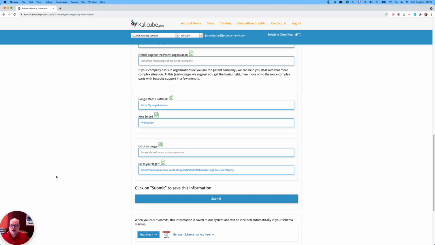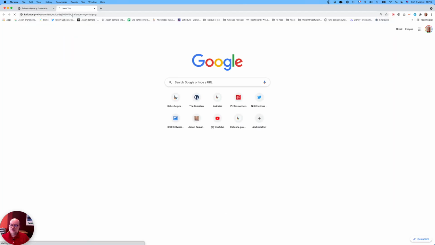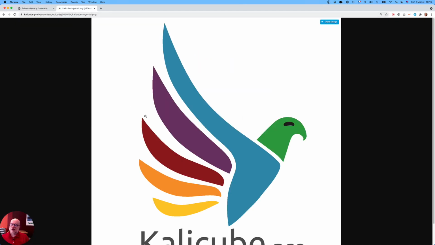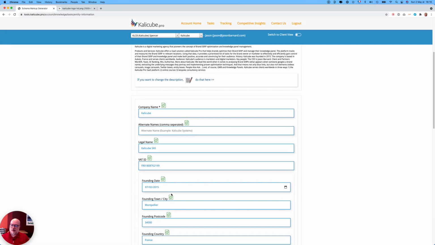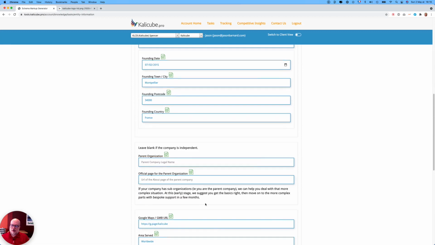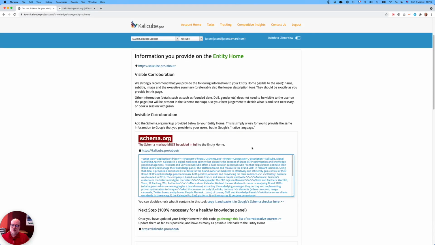Once again, we need a high quality image, and I just noticed here that I actually had one that was reduced to a smaller size, and I know that image is there, and I can actually check that, and I think that's a good idea. And at one point we will add some kind of system for checking that, and that's obviously very high resolution, big image. And I click on submit, saves it to the database, and that will now be included in the schema markup, which is on this next step.